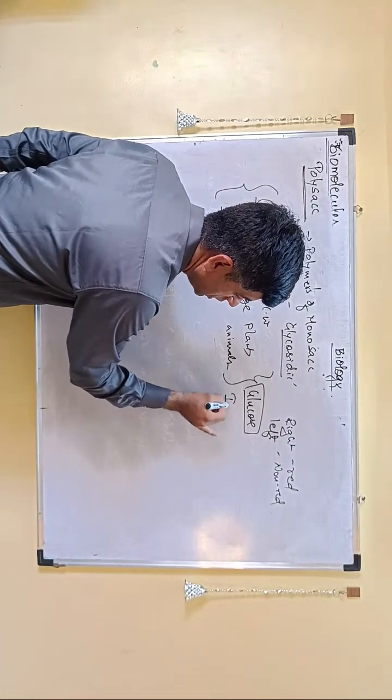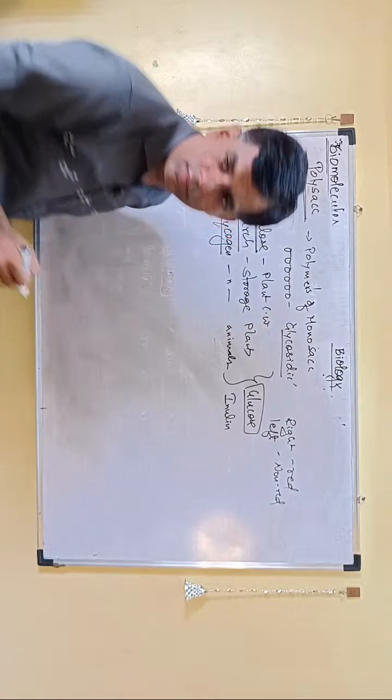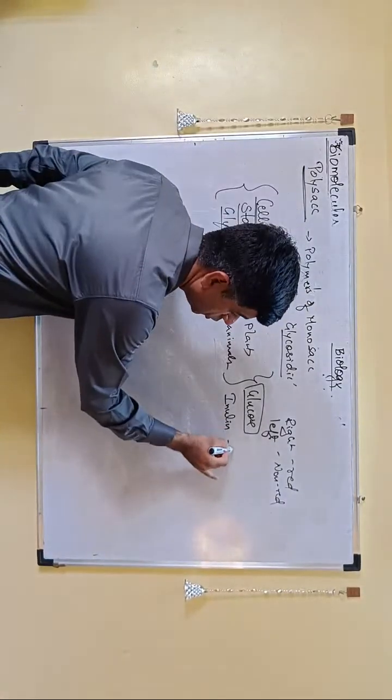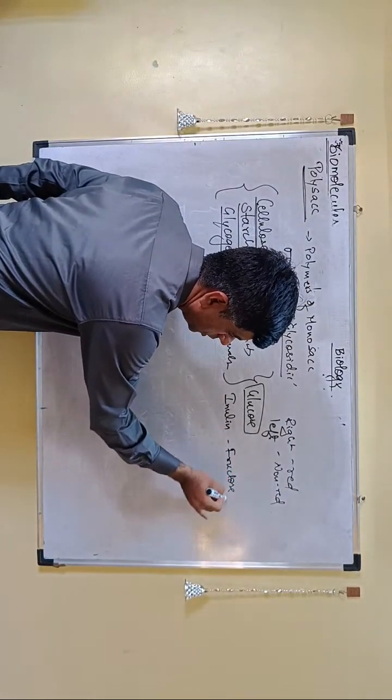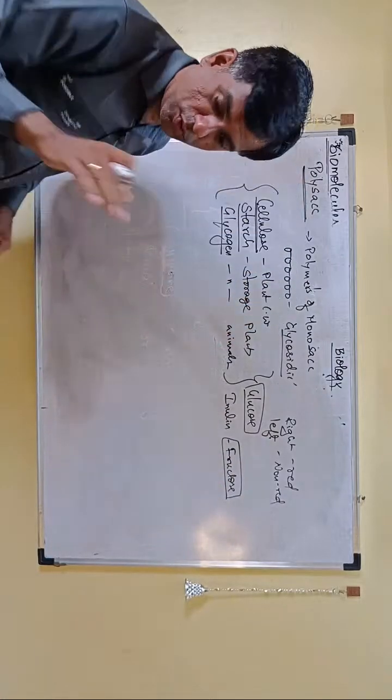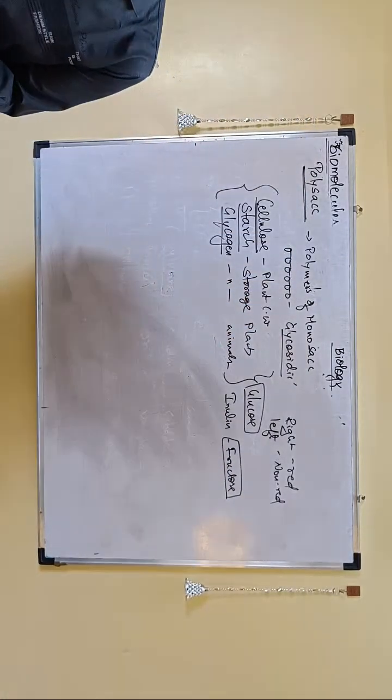Another thing they have mentioned is inulin, which is a polymer of what? Fructose. Inulin is a polymer of what? Fructose. You join many fructose units and you get what is called inulin.